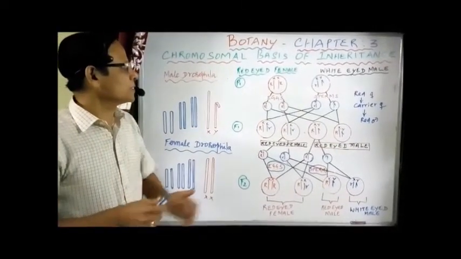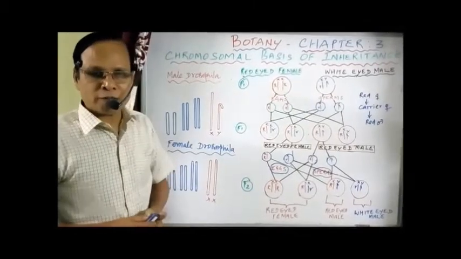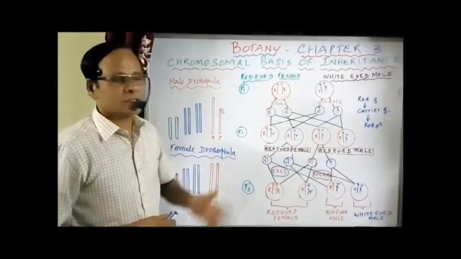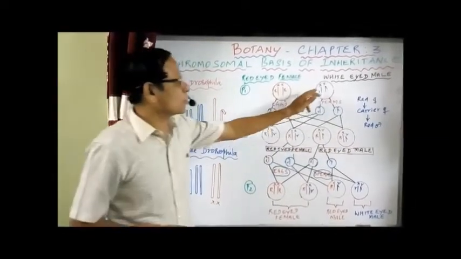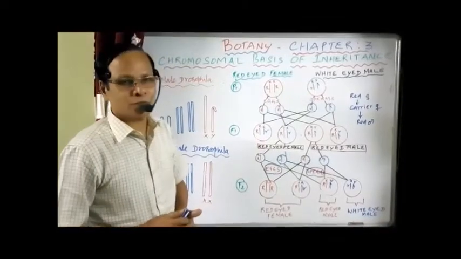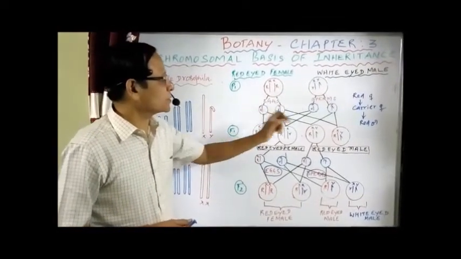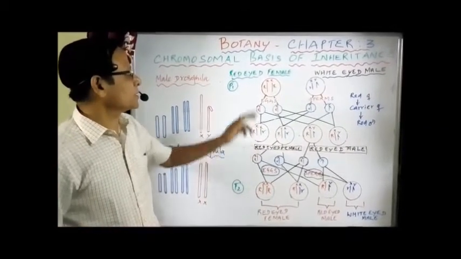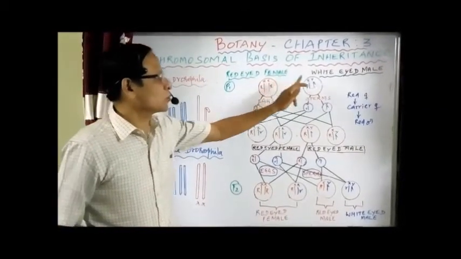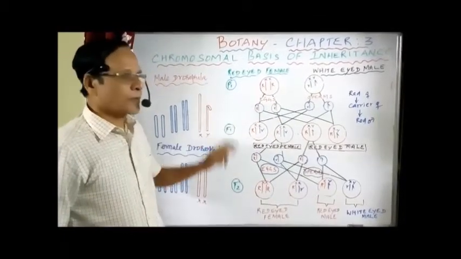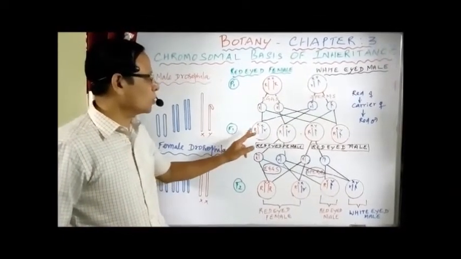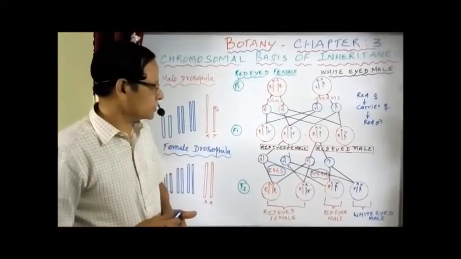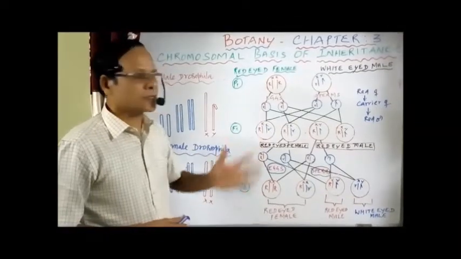Normally the red eye is dominant. In the case of female there are two X chromosomes, so we have two alleles in female. But in the case of male, we have only one X chromosome and we have to represent only one allele, either dominant allele or recessive allele. When a cross is effected between a red-eyed female and a white-eyed male, these are the parents. In the F1 generation, all the individuals are red-eyed, irrespective of the sex. That means both the males and females are red-eyed.